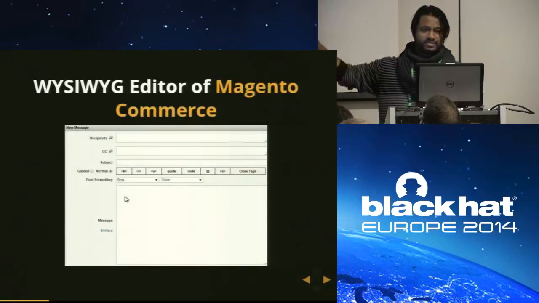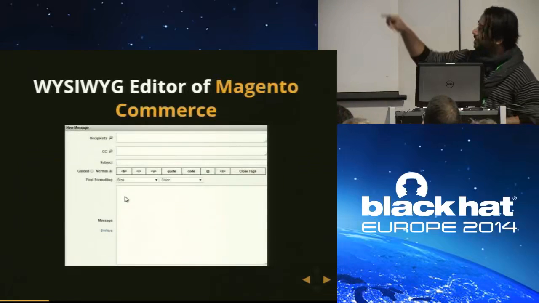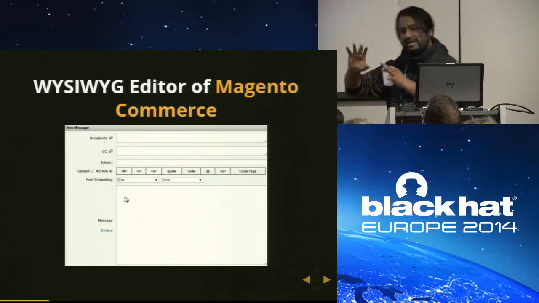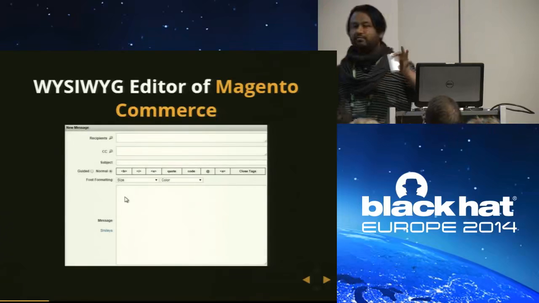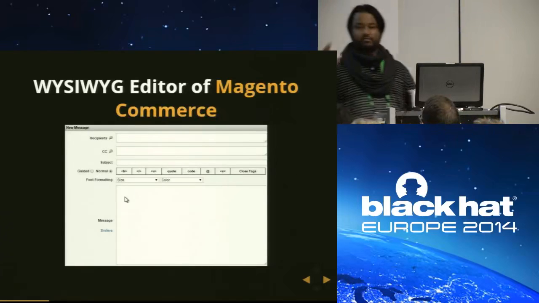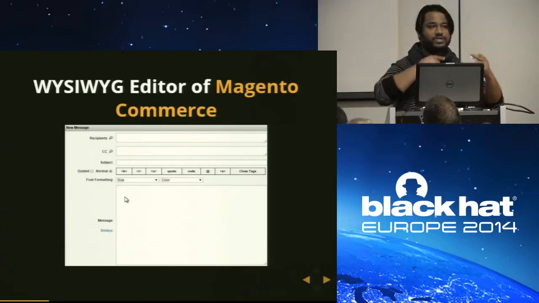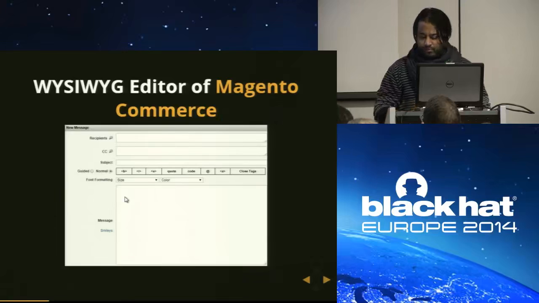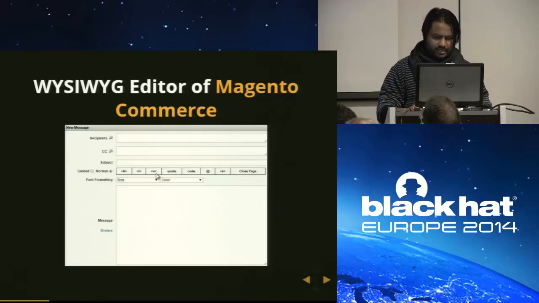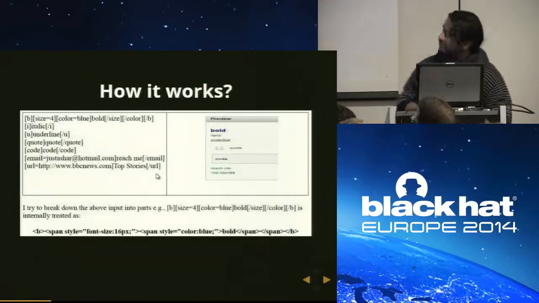So this was the WYSIWYG editor I showed on the early slides. It was everywhere. It was on forum posting, and when you wanted to send a private message. So this is the text area. You can write anything. And if you want to make your text bold, you simply click on that button, italic. So this is how it works. Let's start dissecting it.